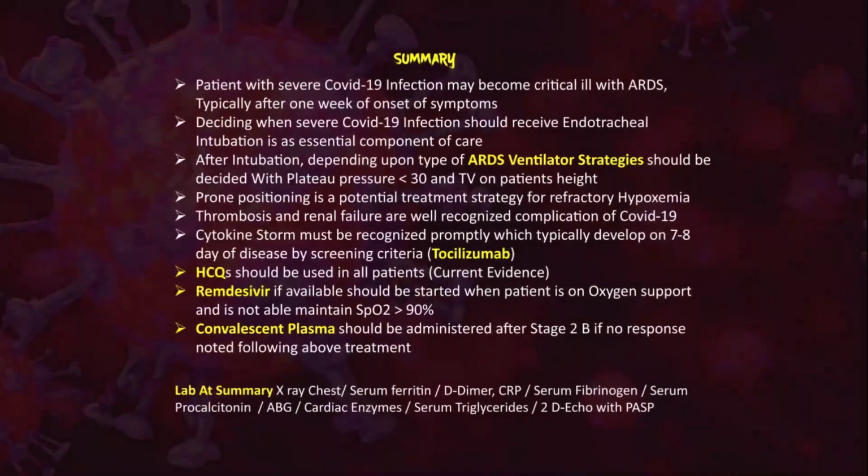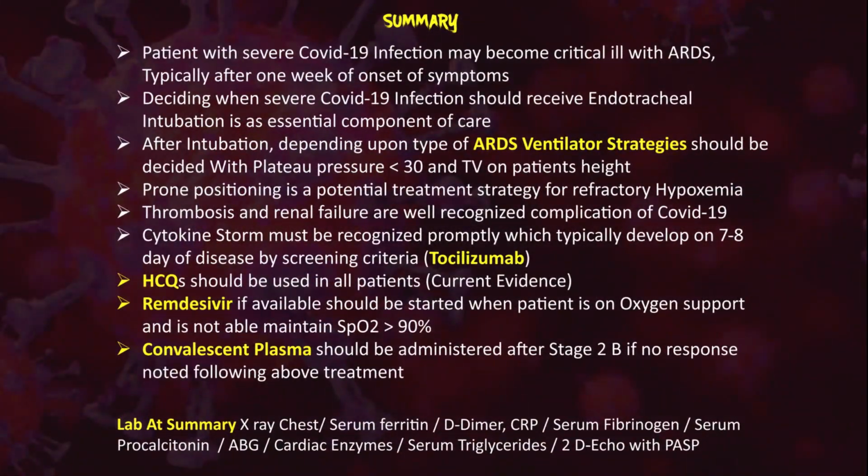So, the summary of this COVID-19 update part 2: a patient with severe COVID-19 infection may become critically ill with ARDS, typically after 1 week of onset of symptoms. Deciding whether a severe COVID-19 patient should receive endotracheal intubation is an essential component of care.